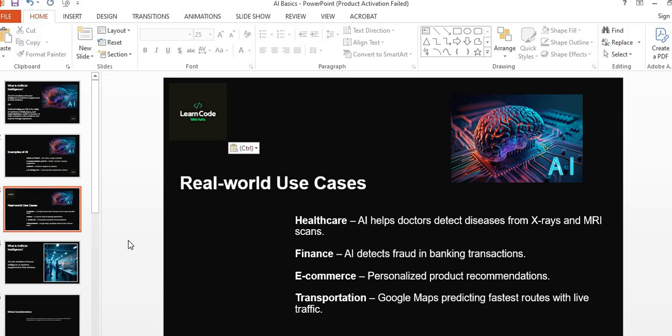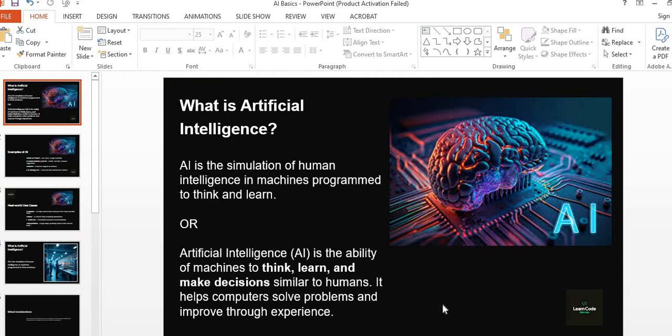I hope you are clear about AI, where we use AI, and what are the examples of AI that are being used today. So AI is the ability of machines to think, learn, and make decisions similar to humans. It helps computers solve problems and improve through experience.